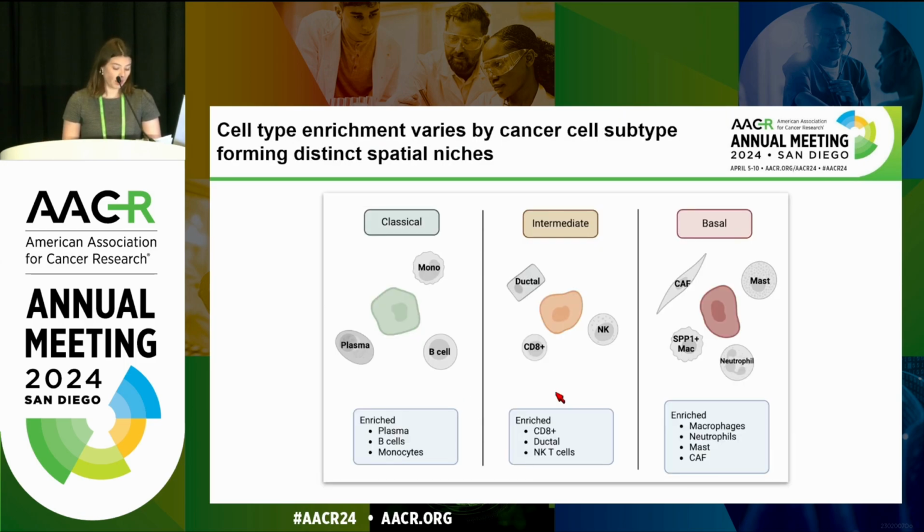Now that we have these states, we want to understand the extrinsic factors influencing them. So to do this, we first looked at what cell types were enriched or depleted over the null distribution in each of these subtypes, and we saw that classical cells were enriched in plasma, B, and monocytes, whereas intermediate cells were enriched in CD8 T cells, NK cells, and ductal cells. And finally, the basal cells were enriched in more immunosuppressive cells, which we expect based on literature, such as cancer-associated fibroblasts, SPP1 macrophages, neutrophils, and mast cells.